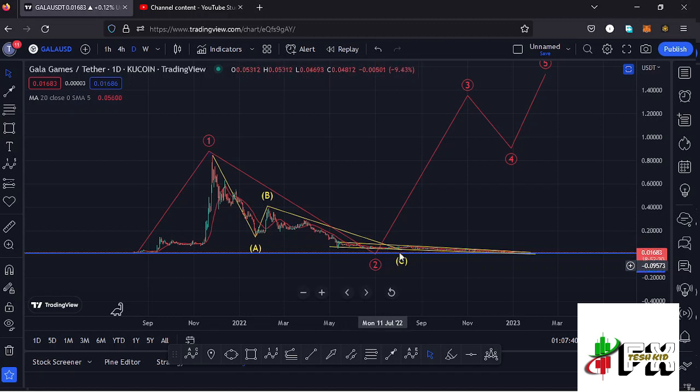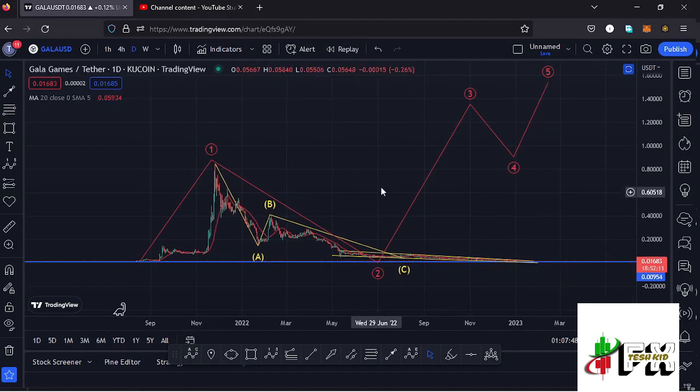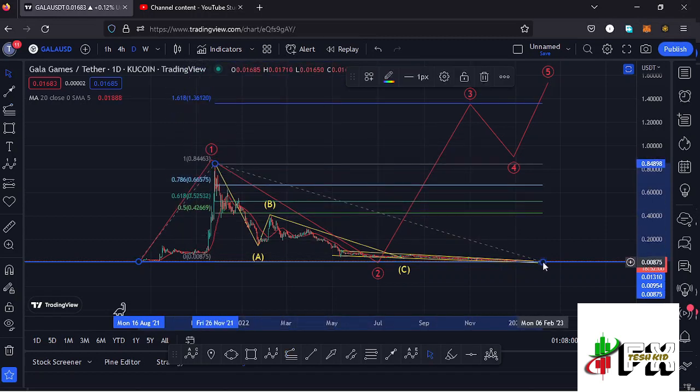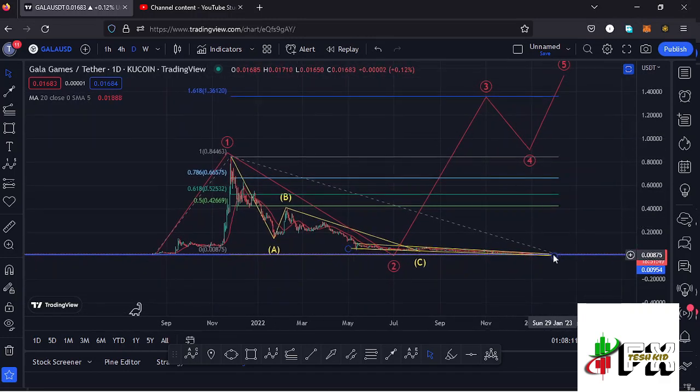Whatever we expect next after seeing the formation of a higher Elliott wave count 2 is an impulsive movement to the upside in the formation of a higher Elliott wave count 3, and sketching out a minimum target area to the upside in the formation of this wave 3 using a trend based Fibonacci, connecting it from the low of the first wave to the high of that wave 1, then dragging the fibs to the low of the second wave. That gives me a minimum target area to the upside in the formation of this wave 3 at the fib level 1.618, and that is at around the $1.36 mark.